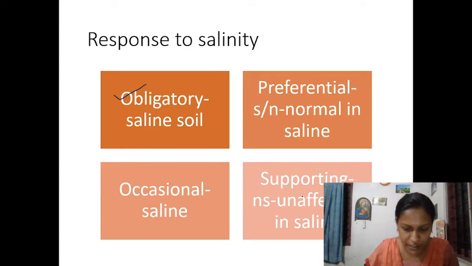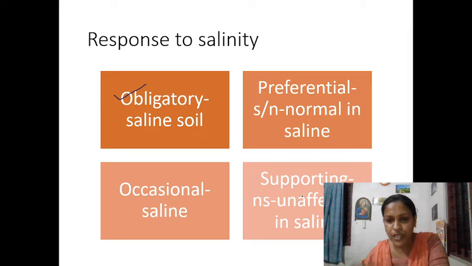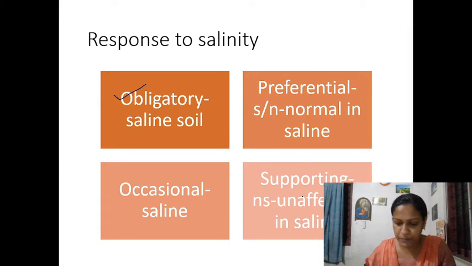What about supporting? Supporting halophytes, they grow well in non-saline soil and remain unaffected when they are introduced into the saline area. Okay, that means they are normally non-saline. But when we place that plant in a saline area, they are not at all affected. They are happy with that atmosphere also. So they are very flexible.